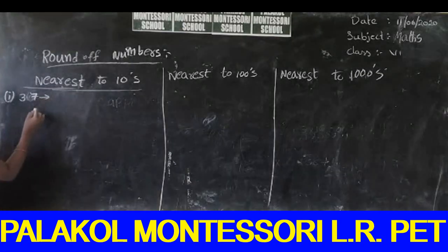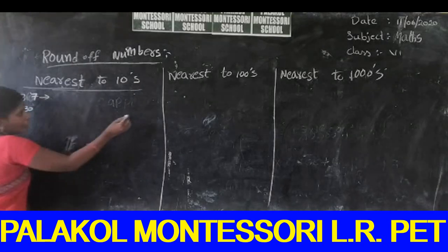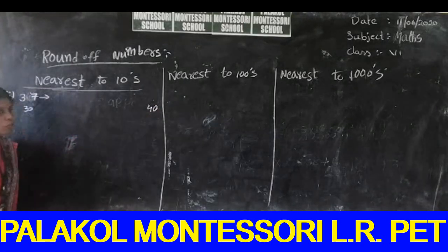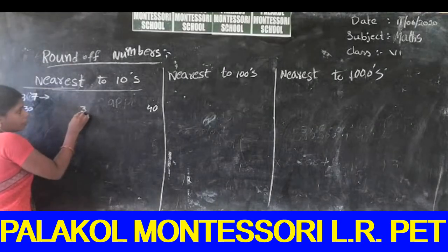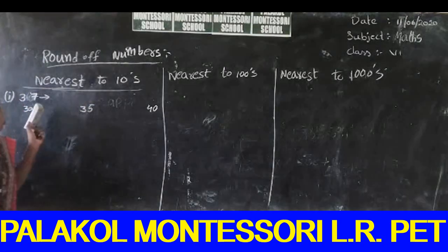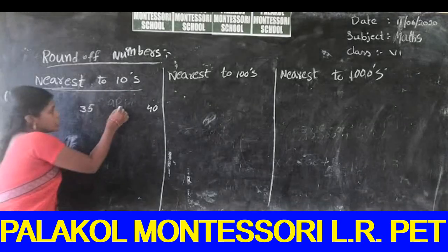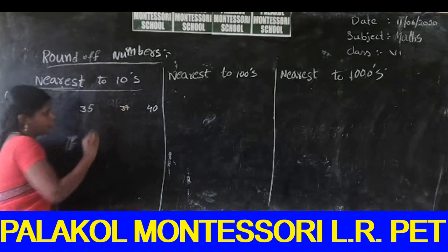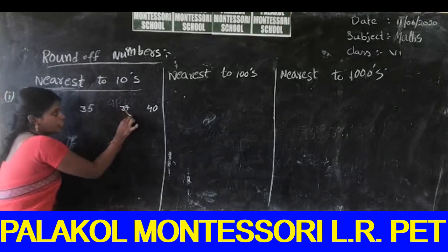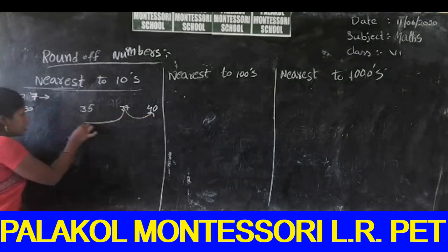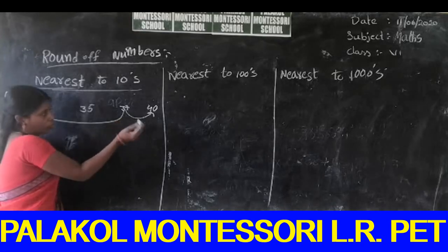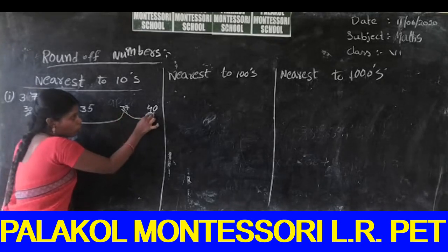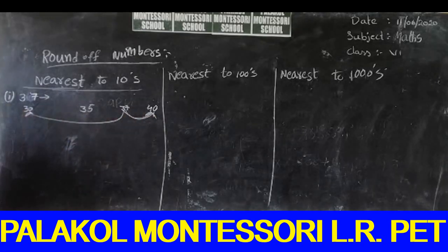What is the middle value of 30 and 40? 35. Now, what is the position of 37? Is 37 nearest to 40 or nearest to 30? So, good students, 37 is nearest to 40 when compared to 30.